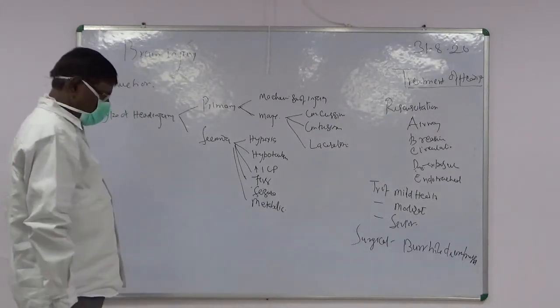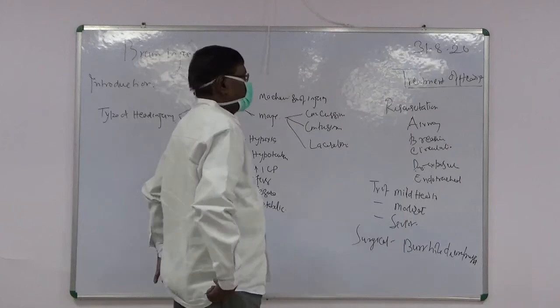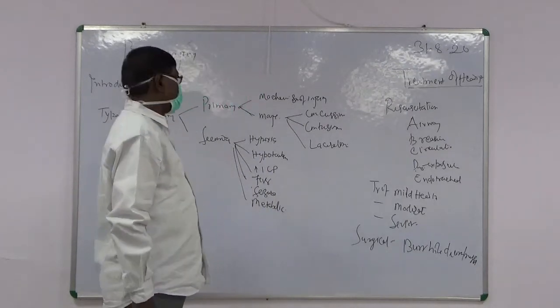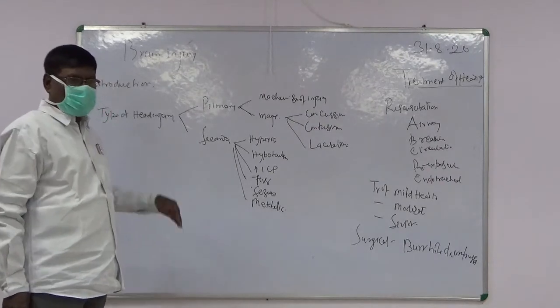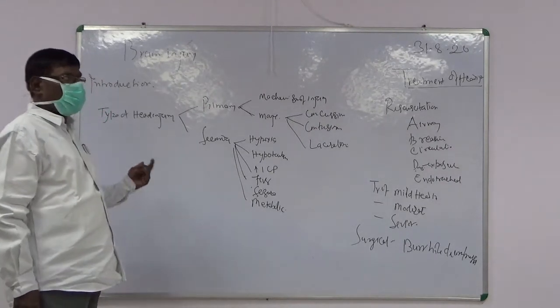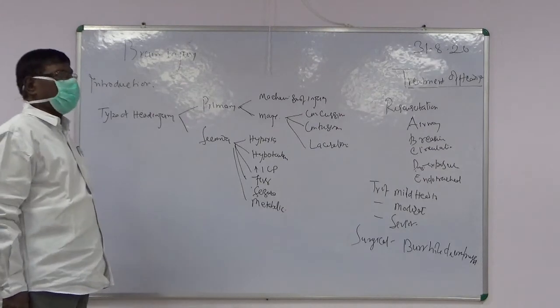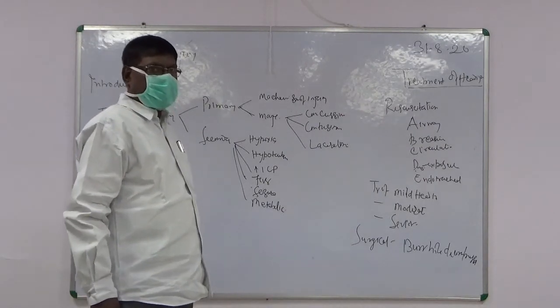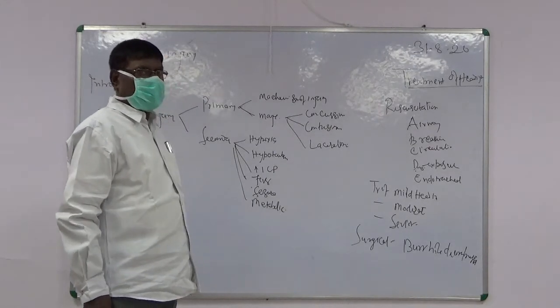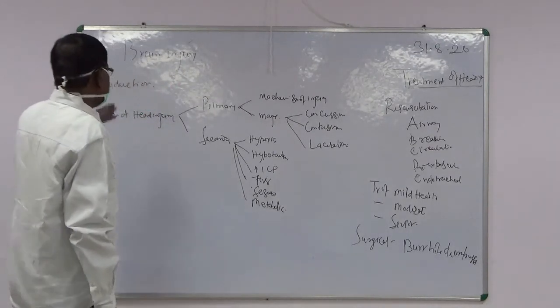Hello, students. We are continuing with head injury. In head injury, I have already mentioned the injury of the skull and the injury of the scalp. Today we will also discuss intracranial hemorrhage, that is extradural, subdural, and intradural or subarachnoid hemorrhage. Now today we will discuss brain injury.